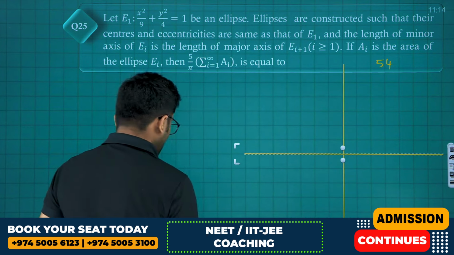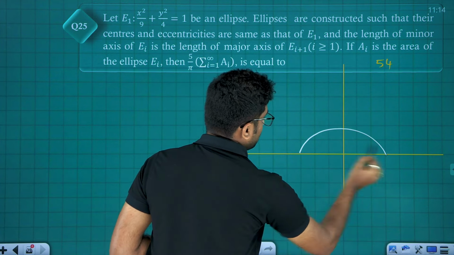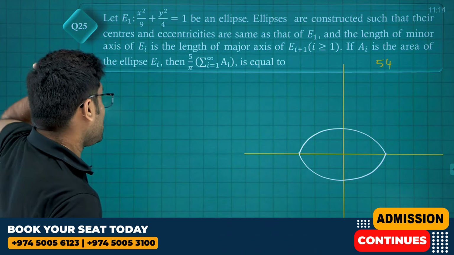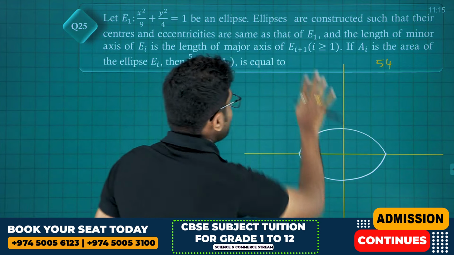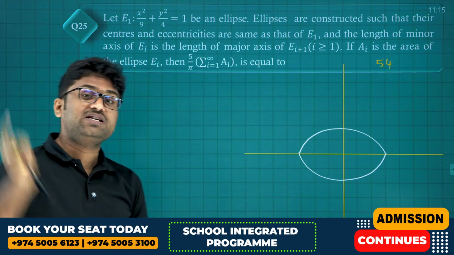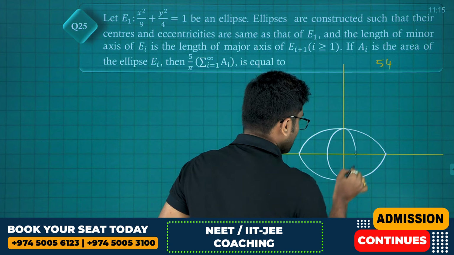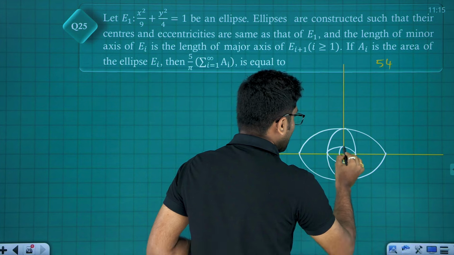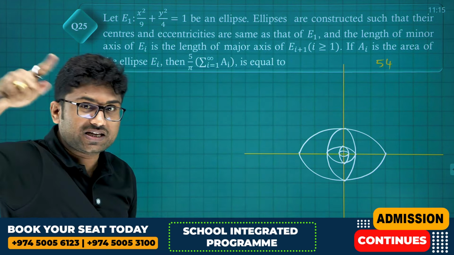Okay, centers and eccentricities are same. Suppose this is a given ellipse, a horizontal ellipse. The centers and eccentricities are the same, and the length of the minor axis of Ei is equal to the length of the major axis of Ei plus 1. So the next ellipse will be like this, and the next like this, and the next like this. So that means the area will be decreasing.